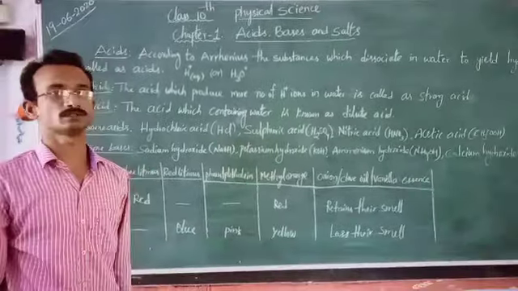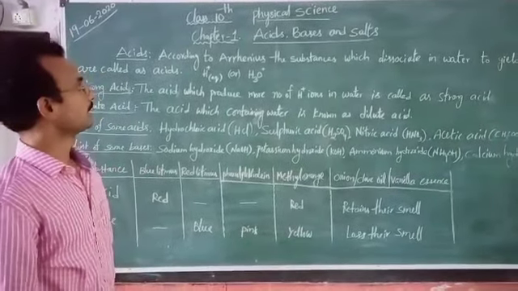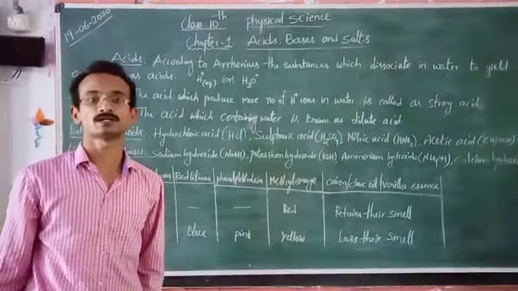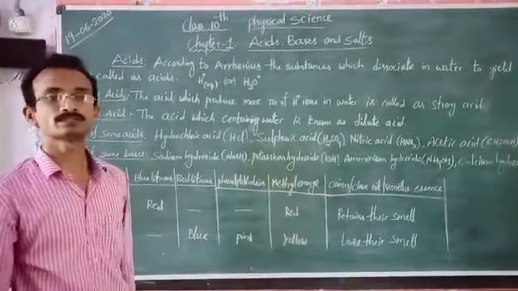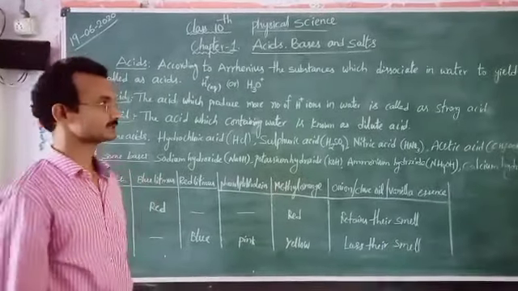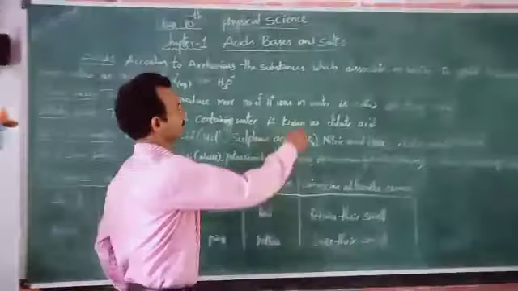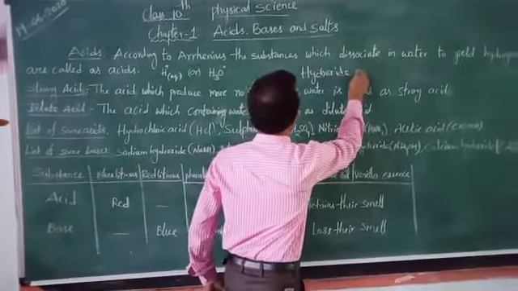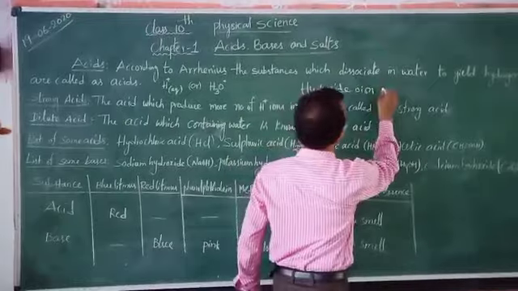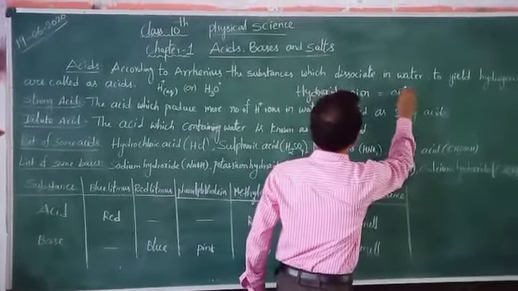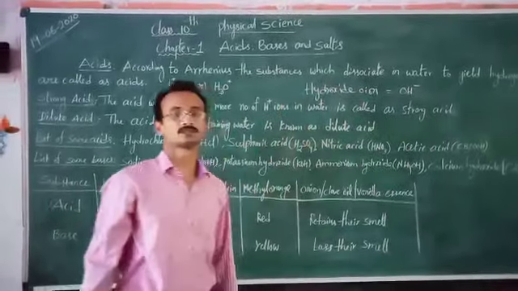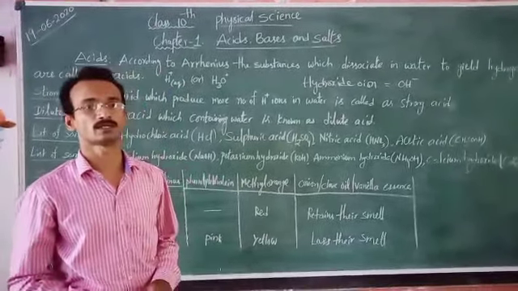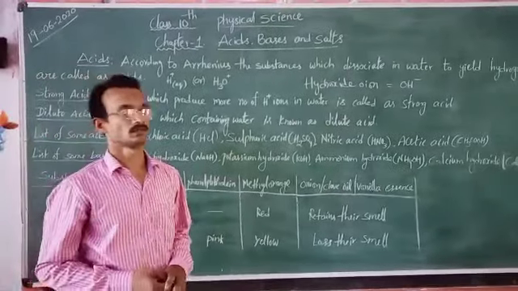For the bases also, this theory gave a definition. According to Arrhenius, the substances which dissociate in water and form hydroxide ions, means OH minus ions. The symbol of hydroxide ion is OH minus. The substances which dissociate in water to yield hydroxide ions are called bases.